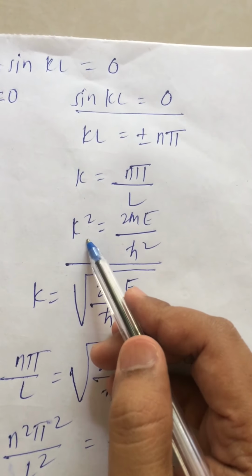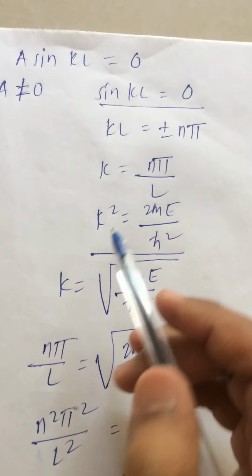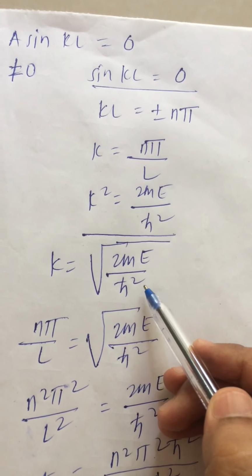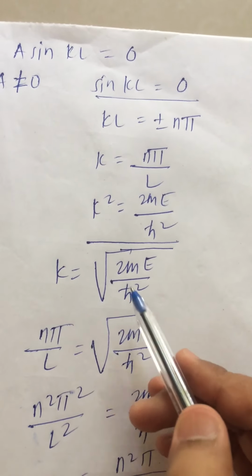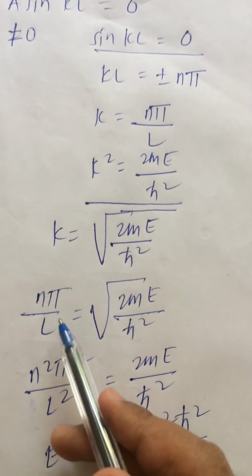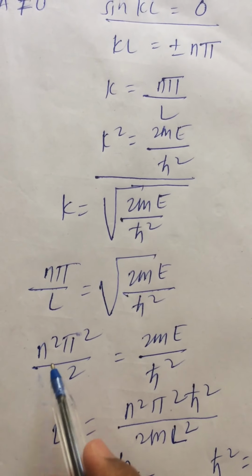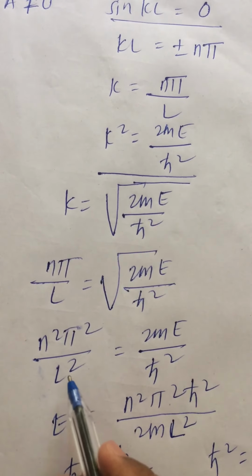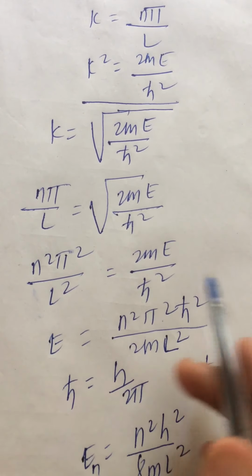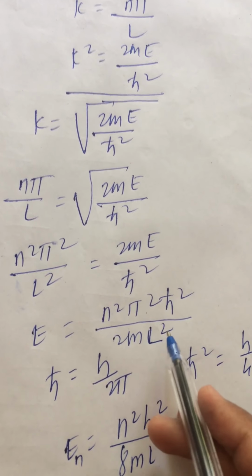We know one more value of k. We have considered k square as 2mE upon h cross square. Let us take the square root. So k is equal to the square root of 2mE upon h cross square. So one value of k is the square root of 2mE upon h cross square, and the other value was n pi upon L. Let us equate. So n pi upon L is equal to the square root of 2mE upon h cross square. Squaring both the sides, n square pi square upon L square is equal to 2mE upon h cross square. Let us get all remaining terms on the right side. E is equal to n square pi square h cross square upon 2mL square.